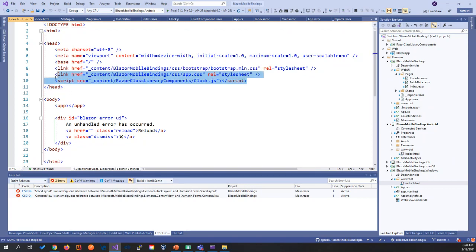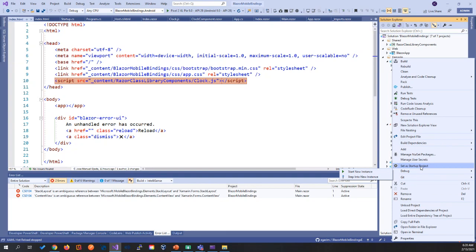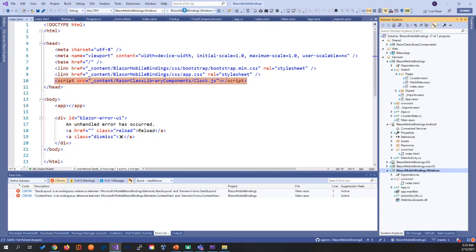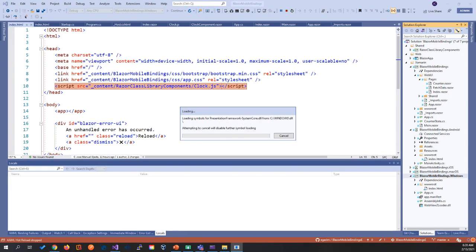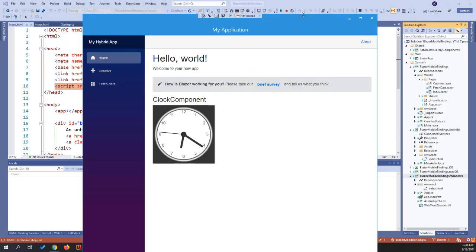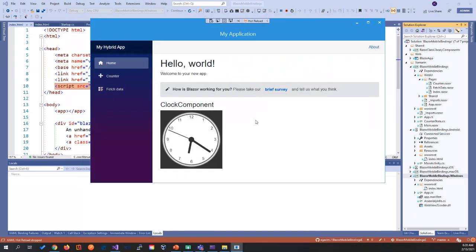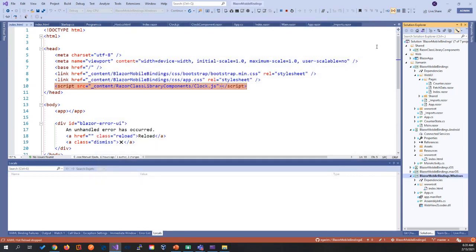And think about this. Now we can target Windows instead of Android, run it, and voila, we're going to have our same application, the same application that we're running on web and on Android, running on Windows now. So, pretty good, right?